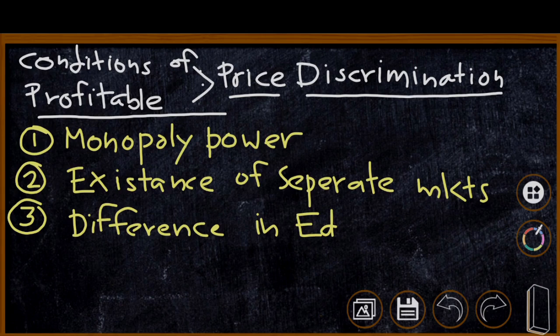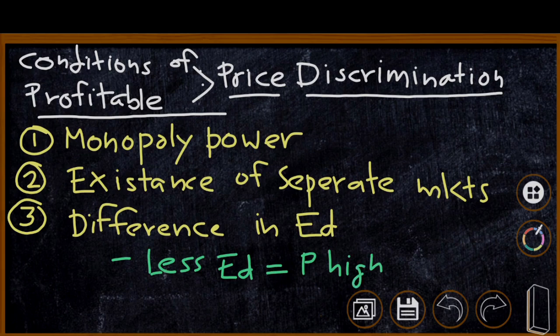The monopolist will charge higher price from less elastic market and lower price from more elastic market. The monopolist charges high price from less elastic market because he can charge higher price when elasticity is very low. When there is more elastic demand, the monopolist charges lower price. Therefore, the difference in price of the product depends upon the differences in elasticity of demand.